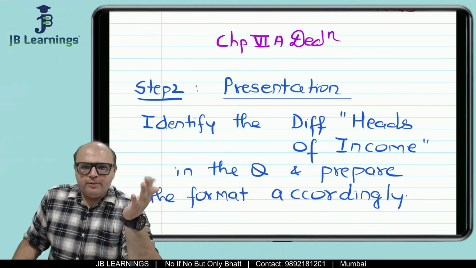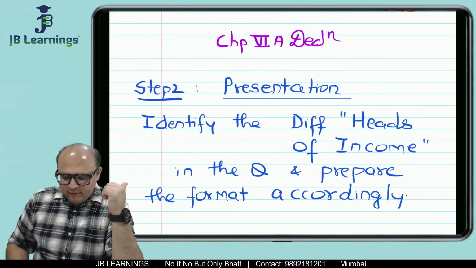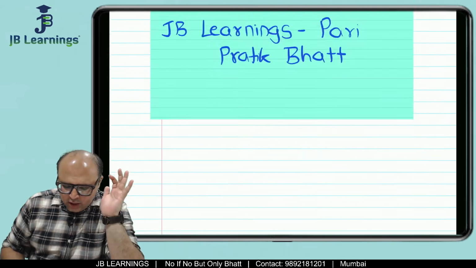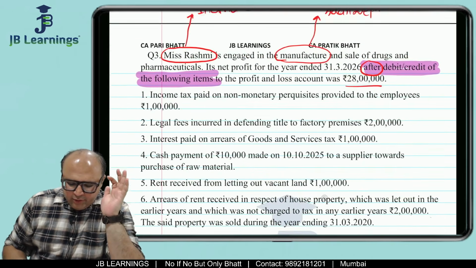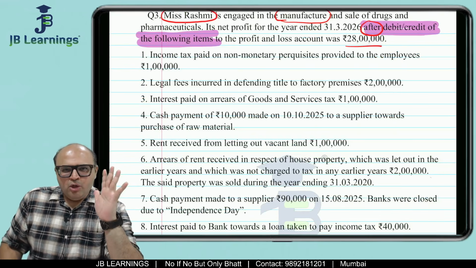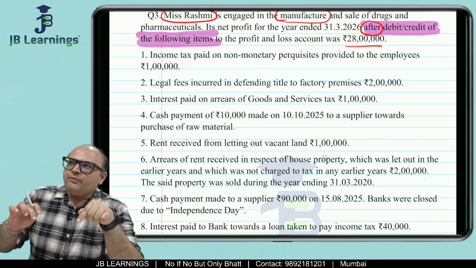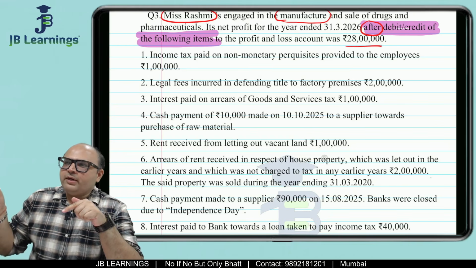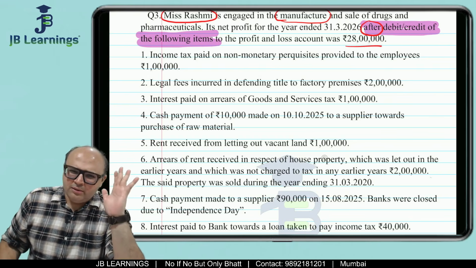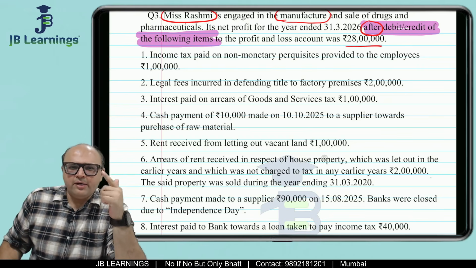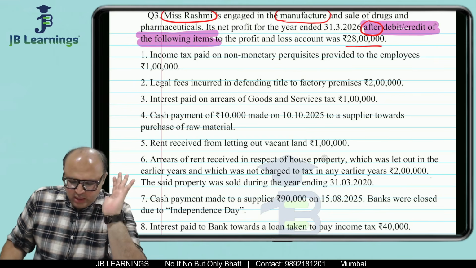And then we have to do the presentation. How are you supposed to do the presentation? I'll teach you in the video. Okay, friends, so let us start. When we read this question further, what should be in your mind is whether the adjustment is income, or an expense, or related to chapter 6A. These three things you should constantly have in your mind when you are doing this question number 1. All right, let us start.